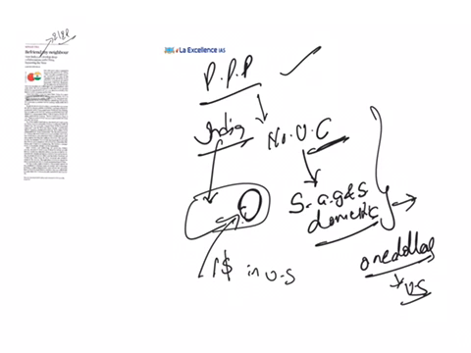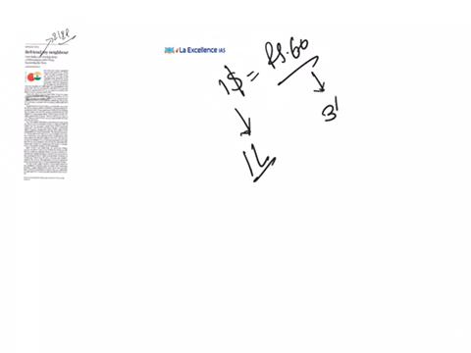Let us understand this with an example. Let's imagine that the market exchange rate between dollar and rupee is 60. That means $1 is equal to 60 rupees in India. So if we say that $1 in US can buy 1 liter of milk in US, in the same way, in terms of rupee, 60 rupees can buy 3 liters of milk in India.